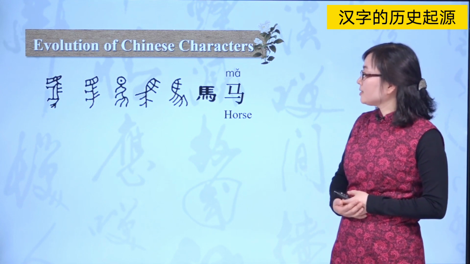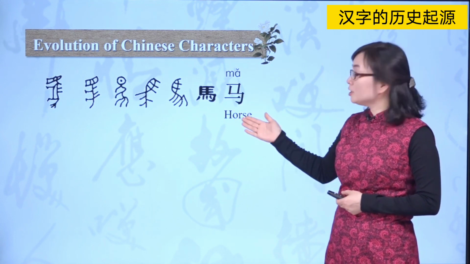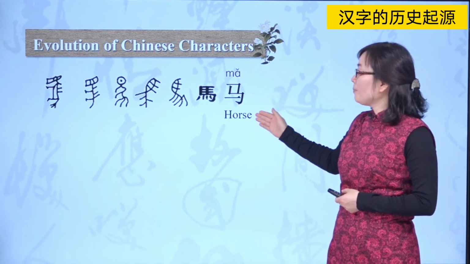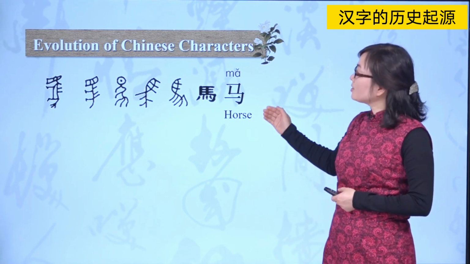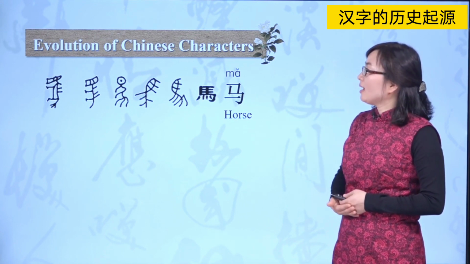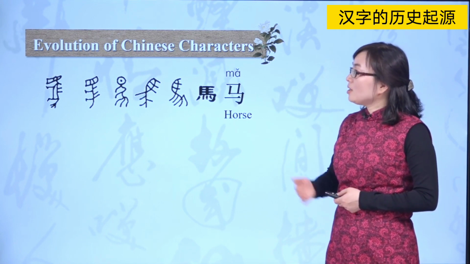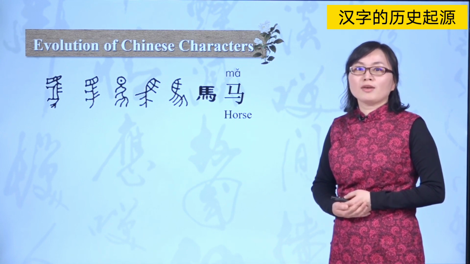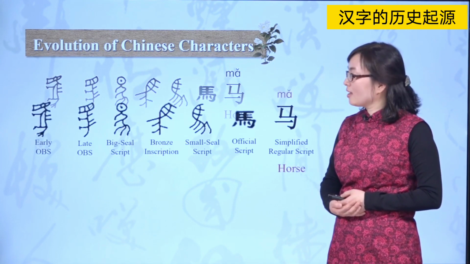We may take a look at the changes of the physical structures of this Chinese character, Ma, meaning horse. And the changes of the physical structures constitute the family of a Chinese script.